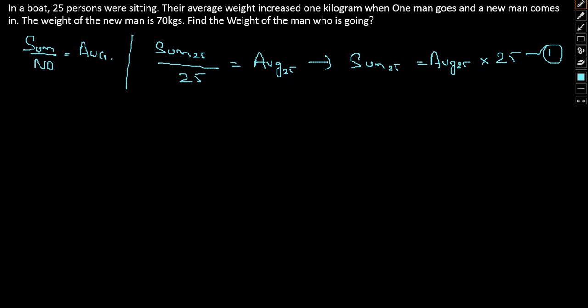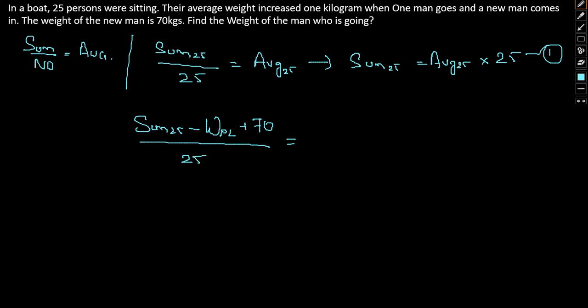Now it is given that one person leaves and another person comes in, and the weight of the person who comes in is 70 kg. So again, the sum of 25, minus the weight of the person who leaves, let WPL denote it, plus 70 kg for the new person, and the total number of people remains 25, because minus 1 plus 1.